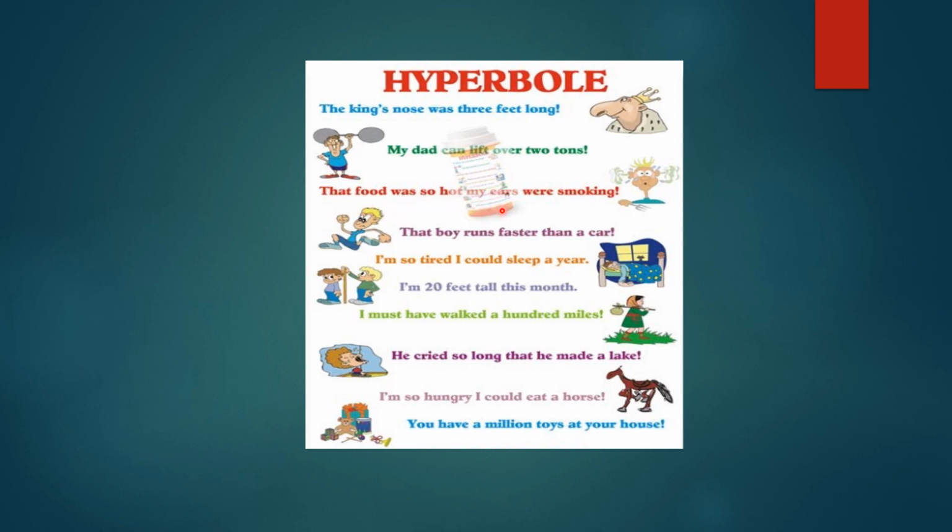That food was so hot, my ears were smoking. Whenever we eat something spicy or hot, we say smoke comes out of our ears. So again, the statement is an exaggeration. That boy runs faster than a car. Have you ever seen the fastest athlete? Even Bolt cannot run faster than a car. So we are again doing exaggeration in the sentence.